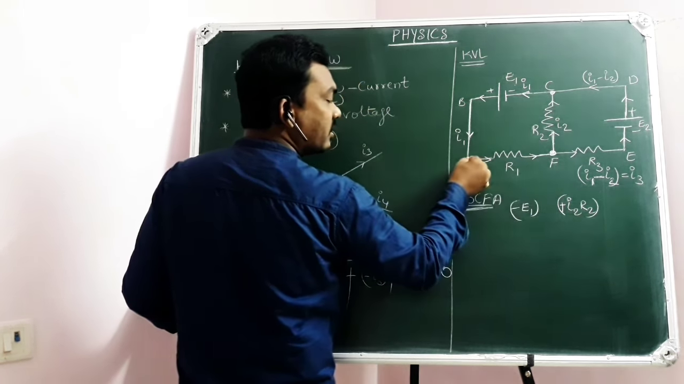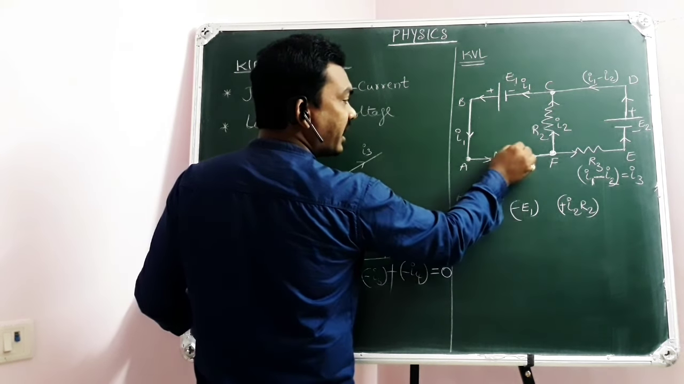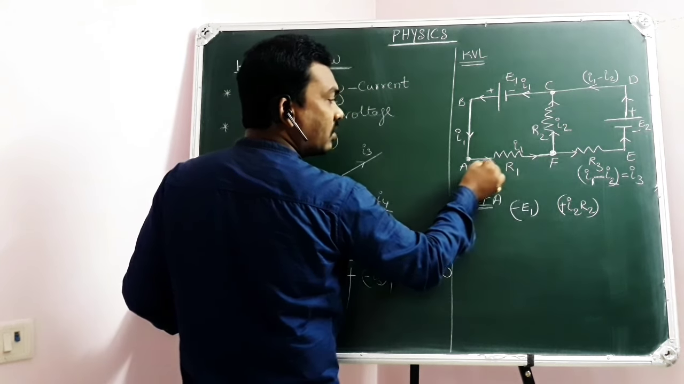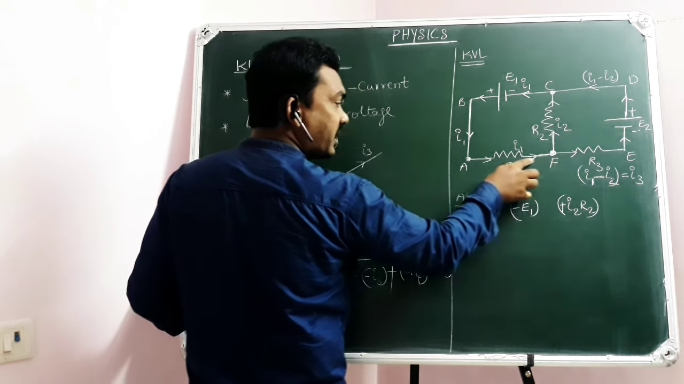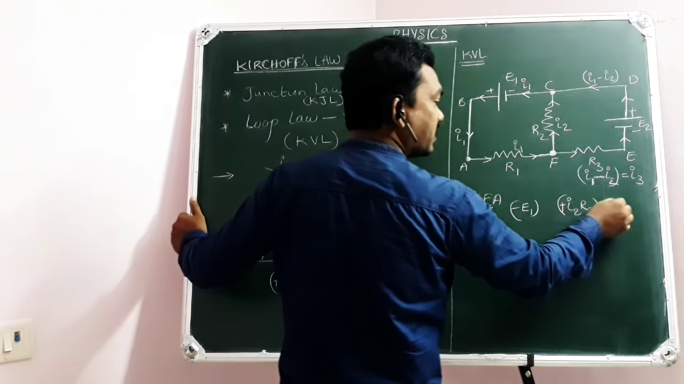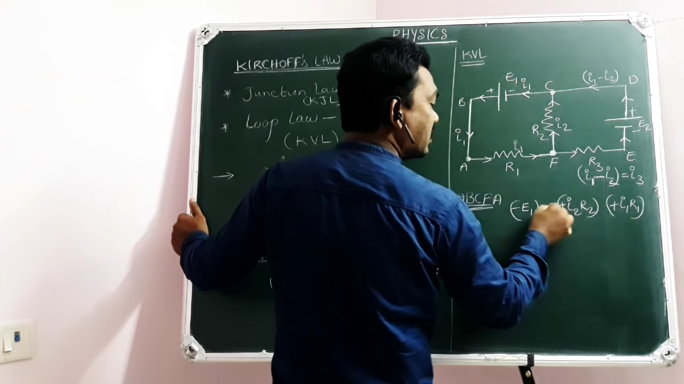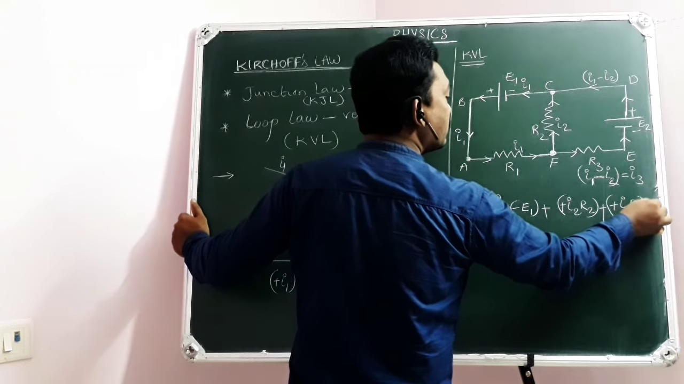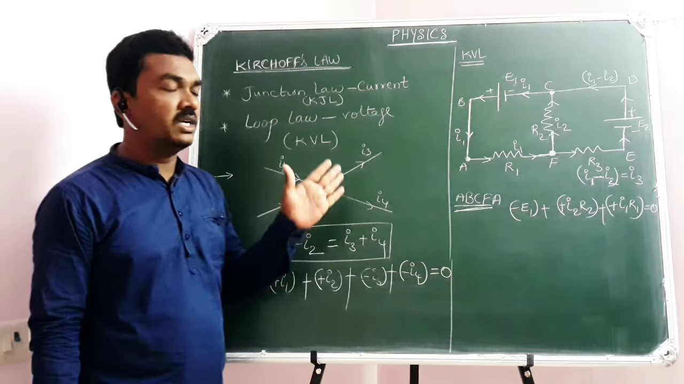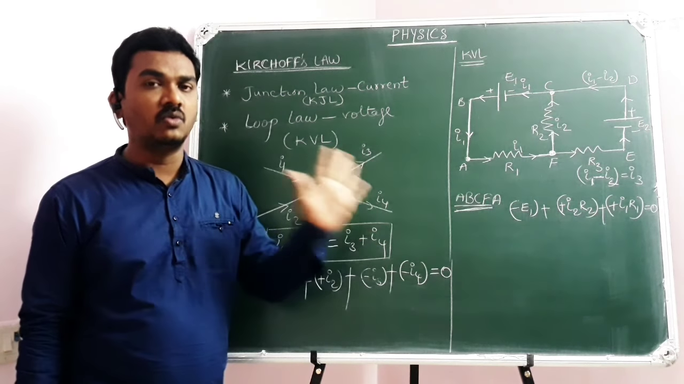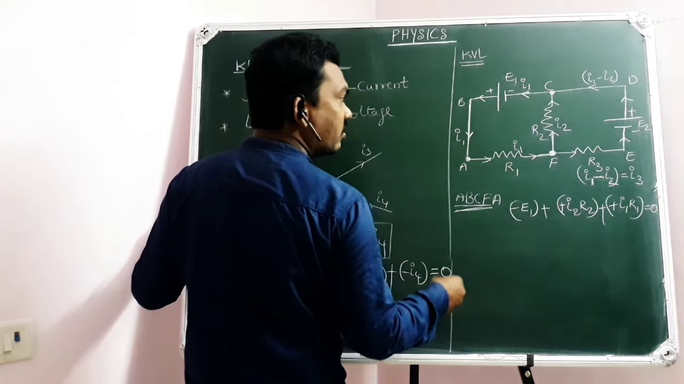Now here, F to A. While moving from F to A, again you are moving against the direction of current. Current flows from high potential to low potential, but you are moving against, means low to high. So again potential rise, that is plus I1 R1. Now this algebraic sum is equal to 0. So the algebraic sum of all the potential differences in a closed loop is 0. That is Kirchhoff voltage law.